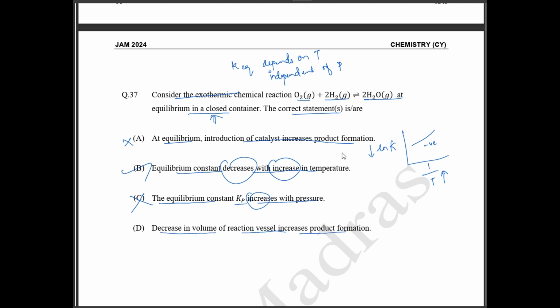So if you see in this reaction you have 1 plus 2, you have 3 moles of reactant reacting to give 2 moles of product. So the volume of the reaction vessel is decreasing. Literally 3 moles of reactant is reacting to give 2 moles of product. So this increases the product formation. So option D is also correct. So option B and D is correct.